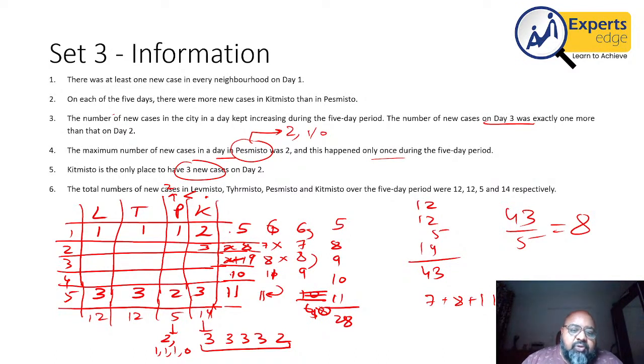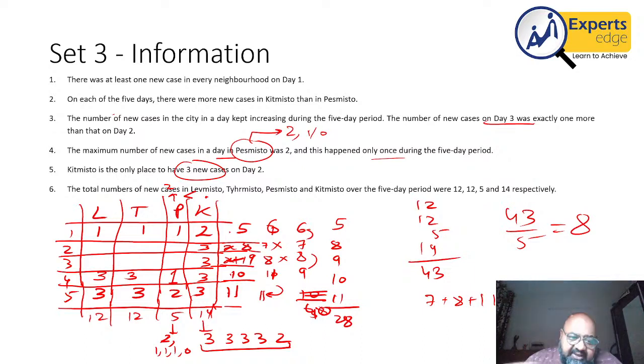Okay. Also, what we know is 9, 10. Now, if I look at this 10, since 2 has already been filled for K on day 1, the rest of the values have to be 3 and 3. Since this is 10 and for P 2 has been used, I can only use 1 or a 0. So the maximum possible value is 1. So 3 plus 1 is 4. Therefore, a total of 6 is required. That has to happen with 3 and 3. That is the only possibility.